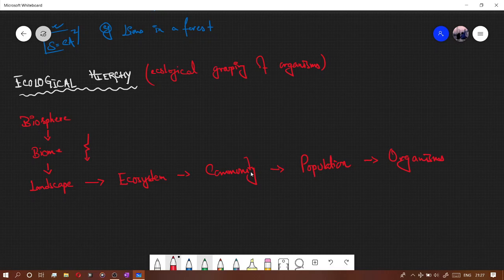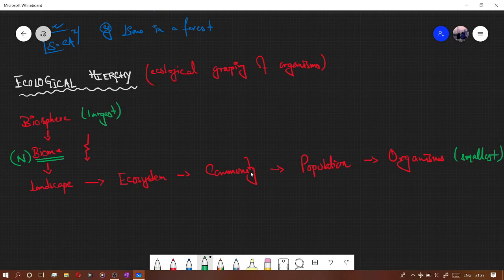Now this is the largest unit and this is the smallest. Organisms are the smallest unit of ecological hierarchy. Let me mark the terms that are given in NCERT, so you need to study them.